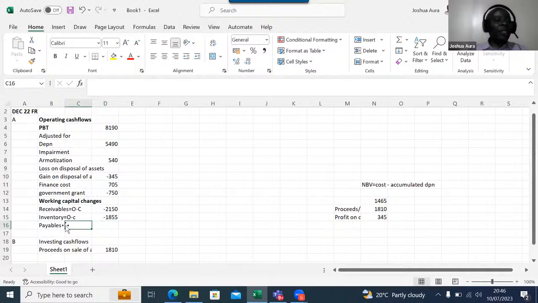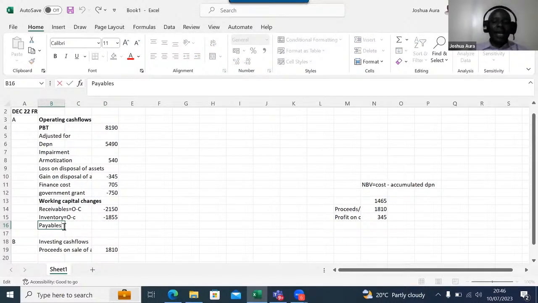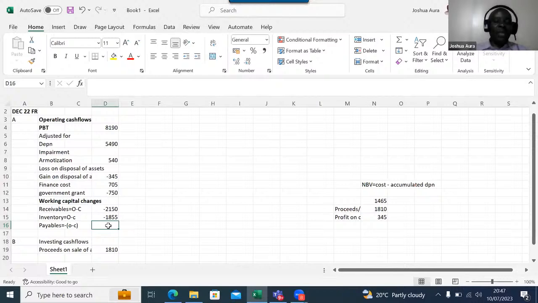So payables, ladies and gentlemen, this is a liability. And if it's a liability, we shall always reverse the sign. I shall put a minus there, and then I put a bracket. I say opening minus closing. If it's a liability, I'll always put something like that to negate, the opposite direction. So I'll come here and say equals, we say minus, ladies and gentlemen.